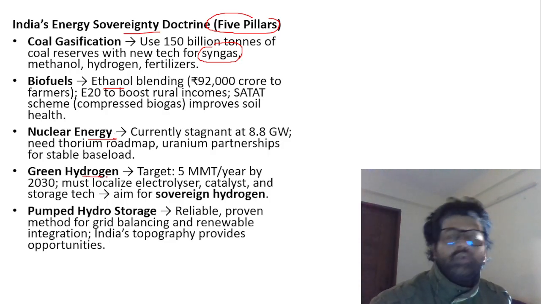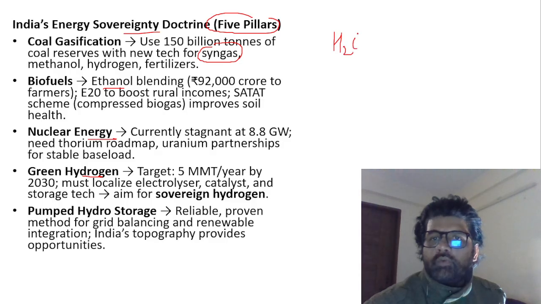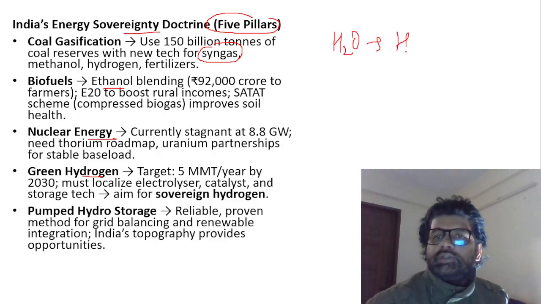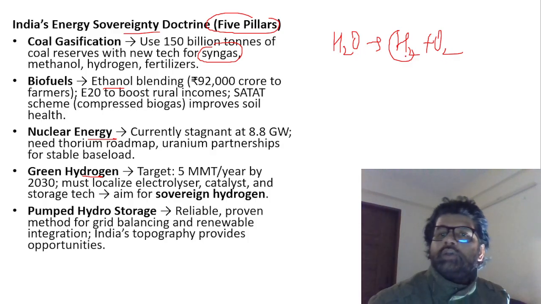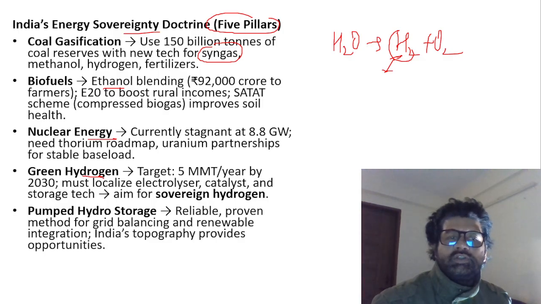Green hydrogen, which you are getting via electrolysis of water using renewable energy. So if you do electrolysis, water will be converted into hydrogen and oxygen. So this hydrogen, if you are doing this whole thing via renewable energy process, this is green hydrogen.